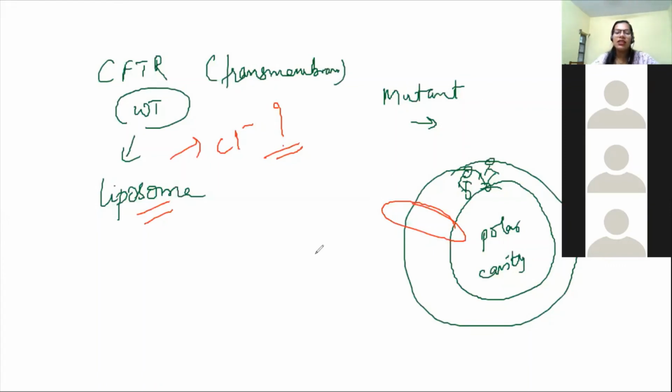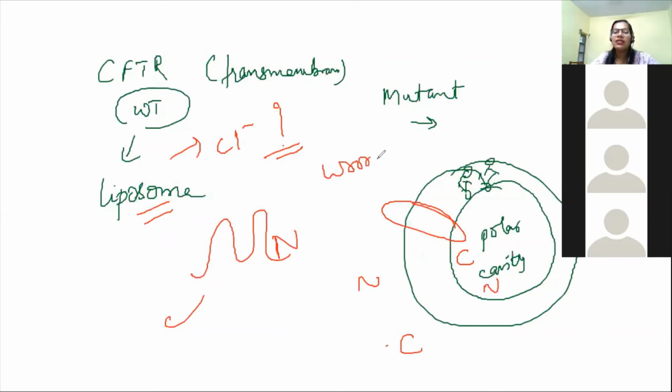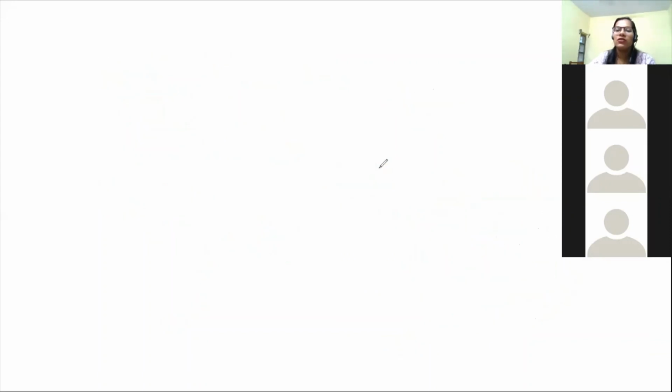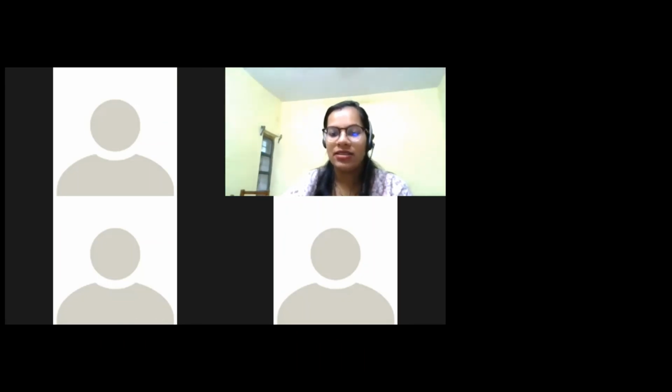So what is the answer? Suppose your liposome was like this, having C and N over here. Instead of getting inserted like C and N, it might get inserted as N and C. So C terminal this side, N terminal this side. Because of the wrong insertion, the protein is not able to function. This is clear now. Is it clear? Guys, is it clear?